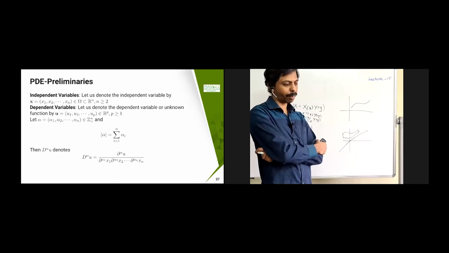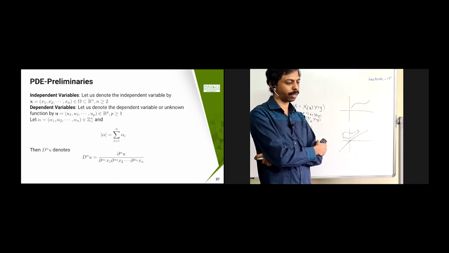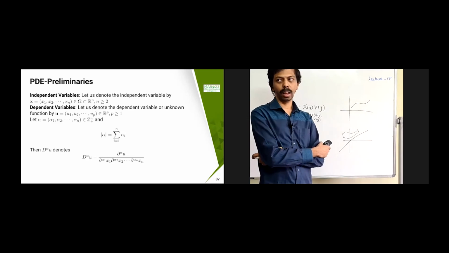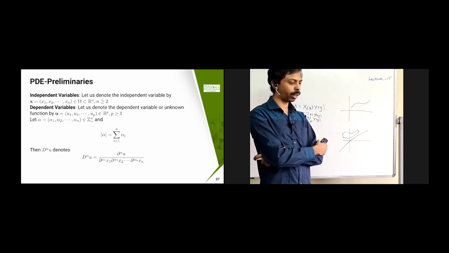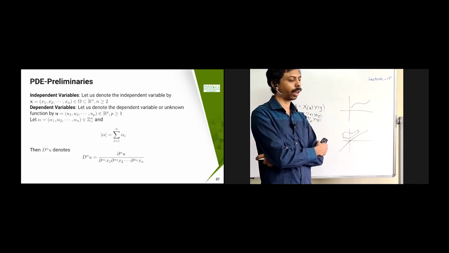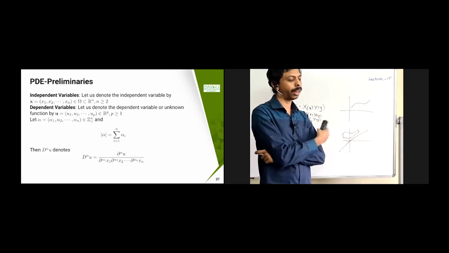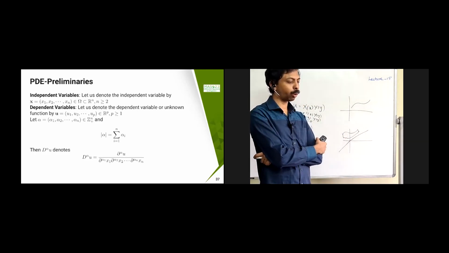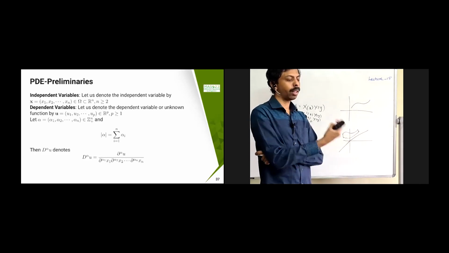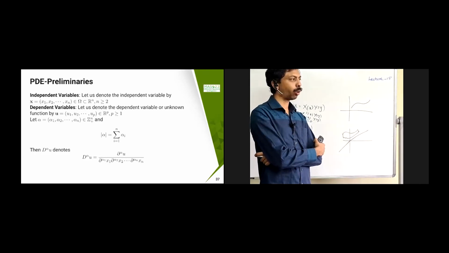So with this, I will stop. I will start with the PDE preliminaries in the next class, and then I will give you the derivation of the transport equation, especially the diffusion equation, which I will develop. That is going to be helpful for civil and environmental engineering students who are working on air pollution projects or something similar to that. There you will see a similar kind of equation. Also, there is a theory available.